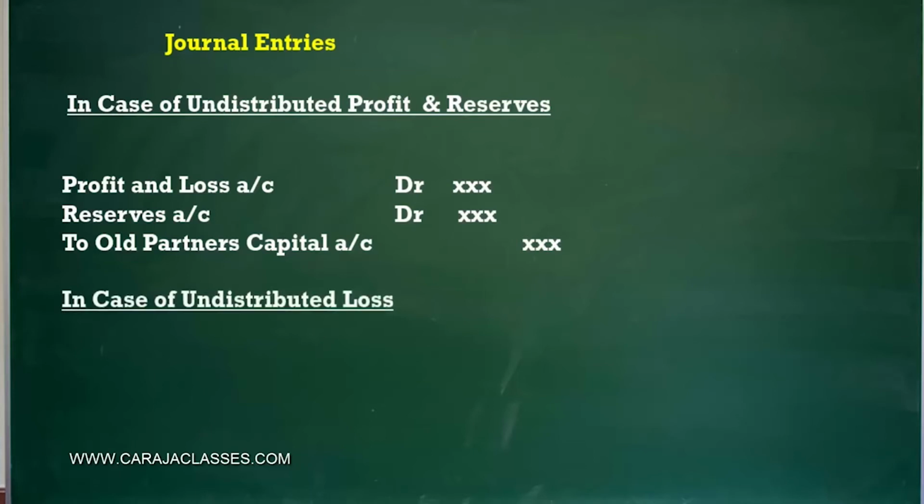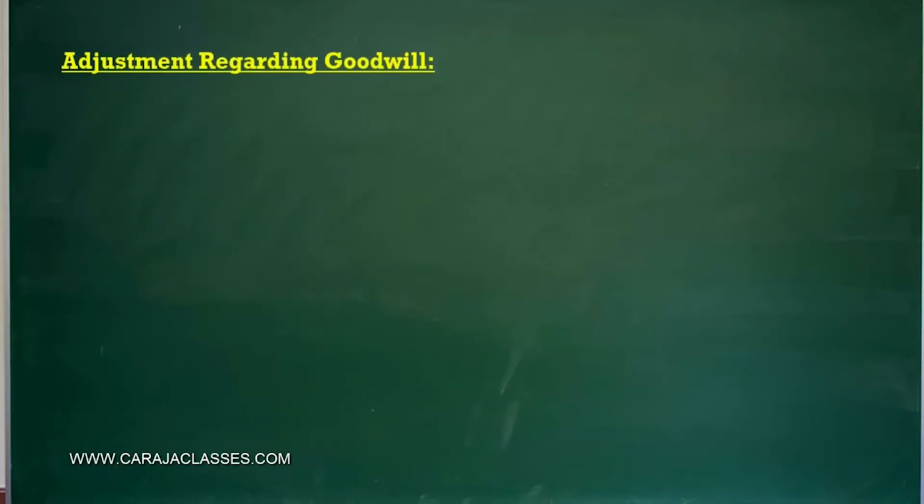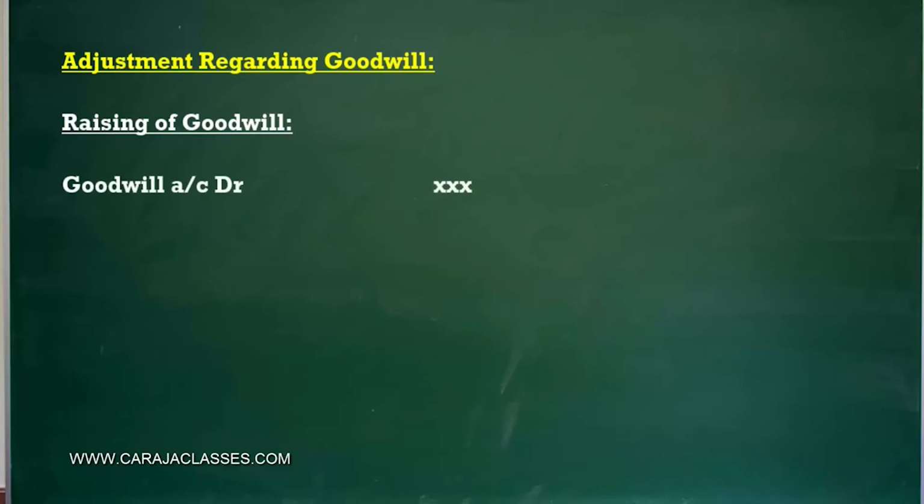If you have an undistributed loss, then the partners' capital account has to be debited and the profit and loss account has to be credited. Okay, so these are all the entries regarding the profit or loss. Then some adjustments have to be carried out regarding goodwill. So at the time of retirement, the retiring partner is also eligible for a share of goodwill of the firm, and two scenarios can arise. Scenario one, where you have to raise goodwill. If goodwill is already there, then only the balance has to be raised. So the goodwill account will be debited and all old partners' capital accounts will be credited in the old profit sharing ratio.